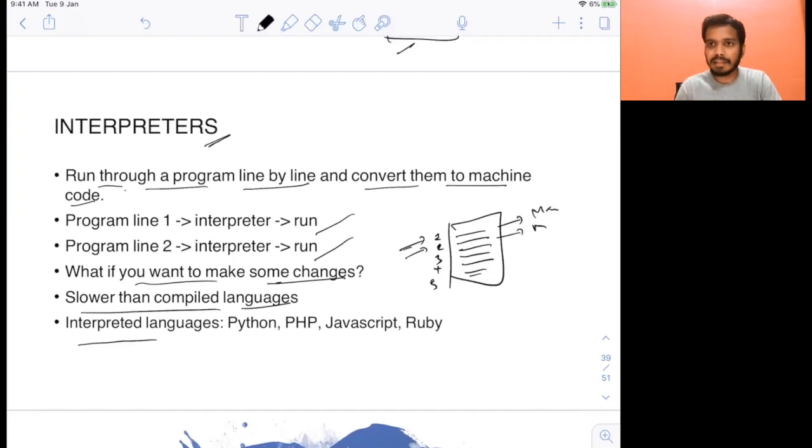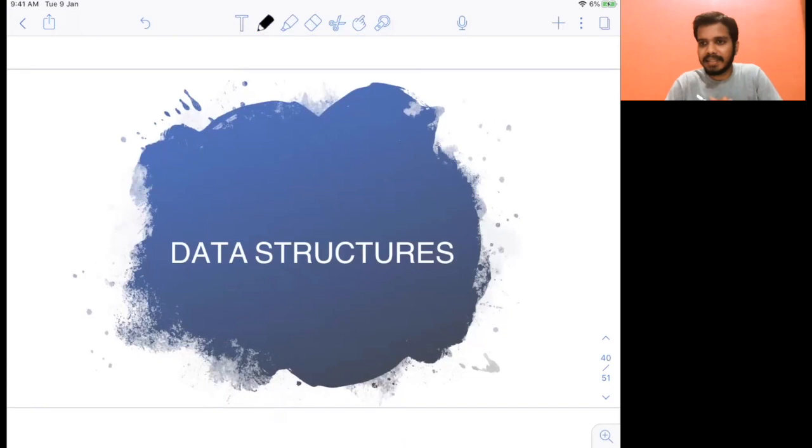Now this is slower than the compiled languages, like your C, C++, Java, which are compiled languages. These interpreted languages are slower than that. The famous interpreted languages are Python, PHP, JavaScript, Ruby. So basically the languages which use compilers are called compiled languages. These are the high level languages which use a compiler to convert your high level code to machine code. Interpreted programming languages are those languages which use interpreters to convert this high level language code into machine code.